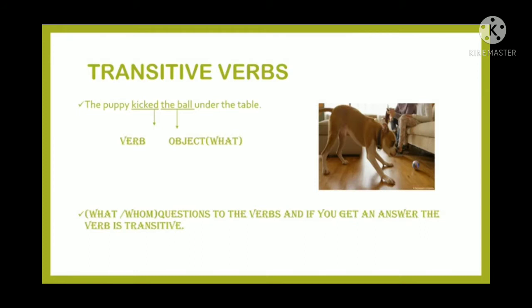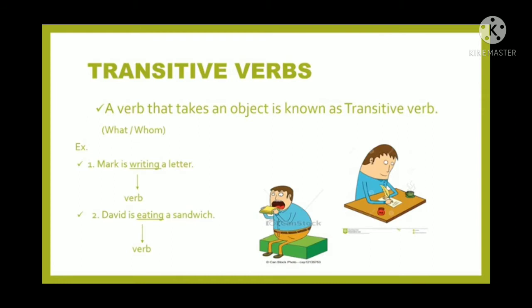Yes, if you question the verb and you can get the answer, then you can say that the given verb is transitive and it cannot stand alone without an object. It needs some other words, which are to be added with the noun, to complete its meaning. A verb that takes an object is known as a transitive verb.